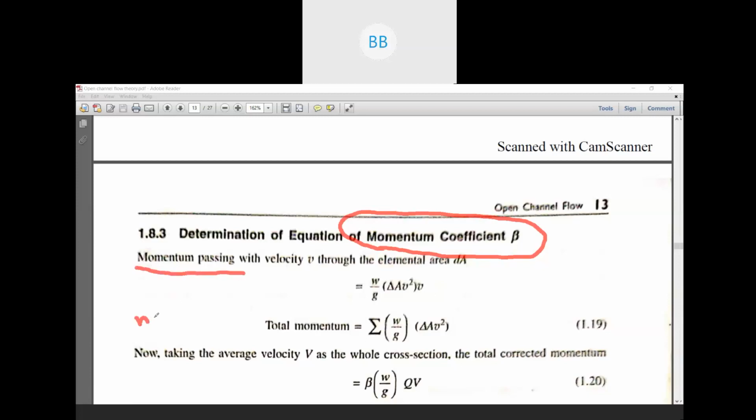But here we know what momentum is. Momentum is mass into velocity. So again we are going to consider a small elementary area.